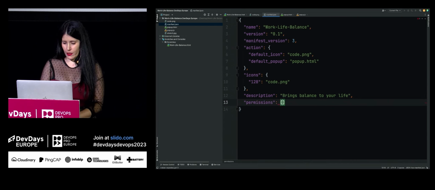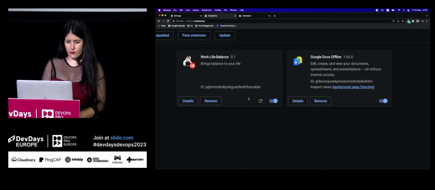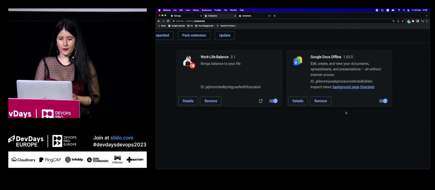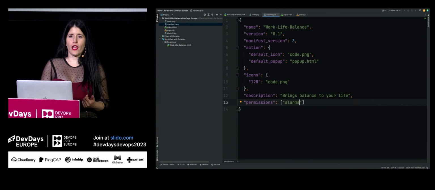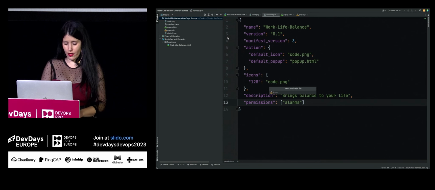And we can provide an array of the APIs we want to use. And now we can go back, clear the errors, refresh it. And now hopefully we are not seeing any errors, so we fixed this problem, which is really good. And now we're going to go ahead and add the background script, the service worker. And for the sake of simplicity, let's call it background.